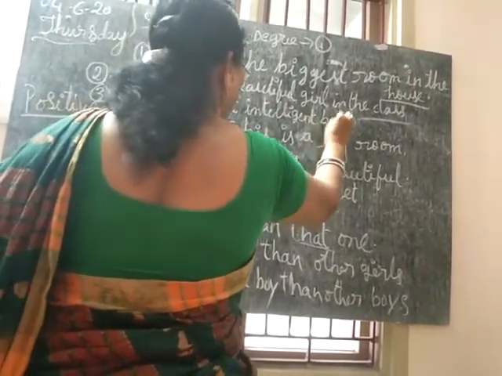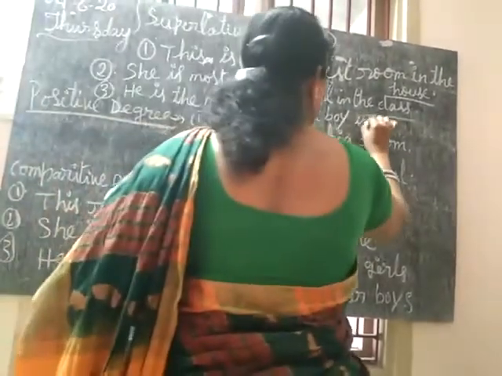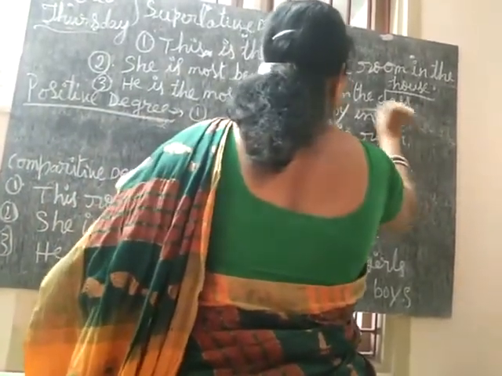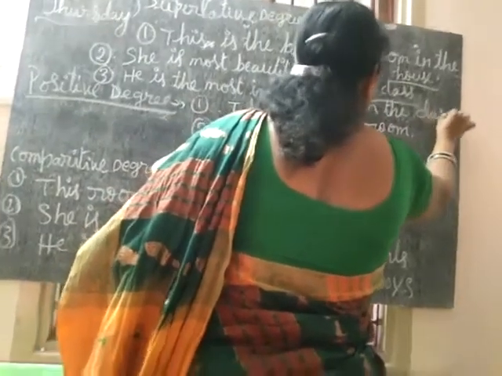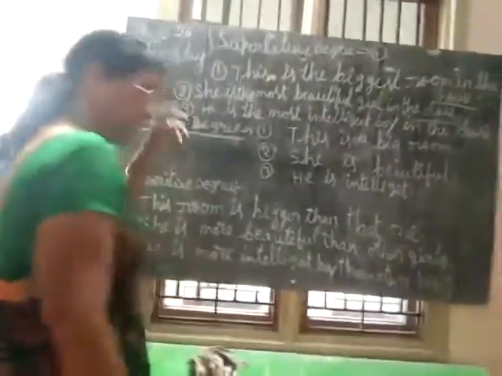So this is the superlative degree. So we have to compare three.